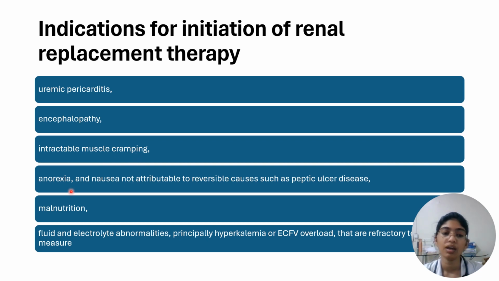There are various indications for the initiation of renal replacement therapy like uremic pericarditis, encephalopathy, intractable muscle cramping, anorexia and nausea which is not due to any other cause, malnutrition, fluid and electrolyte abnormalities, especially hyperkalemia, and extracellular fluid volume overload which is refractory to other measures.